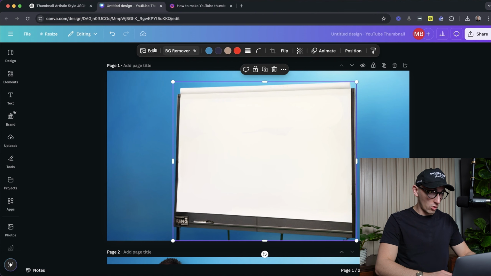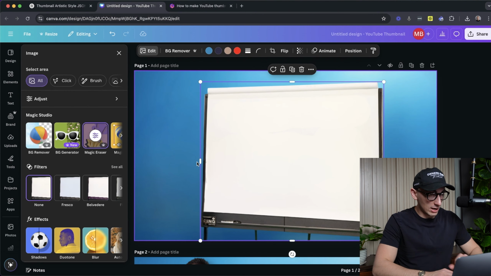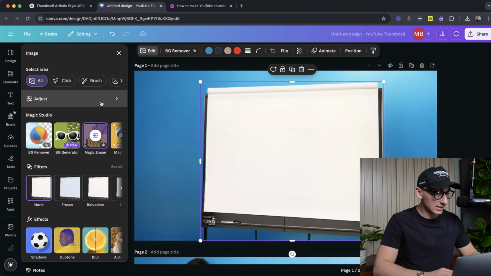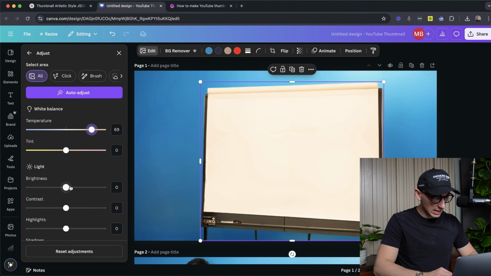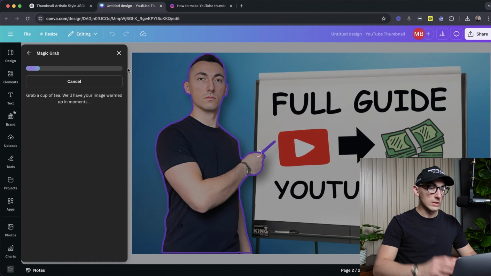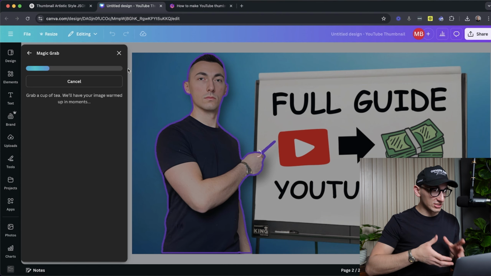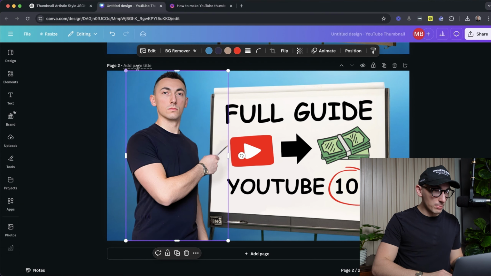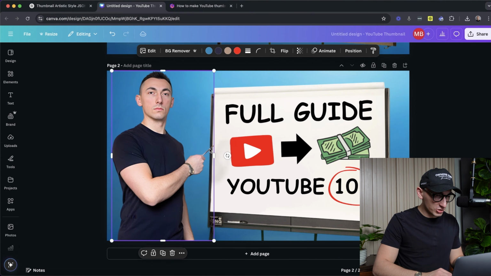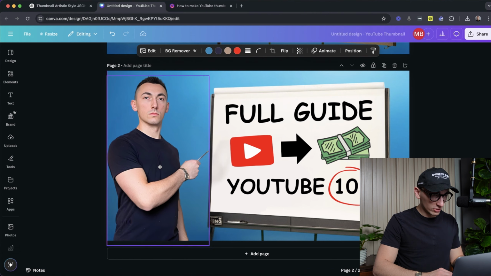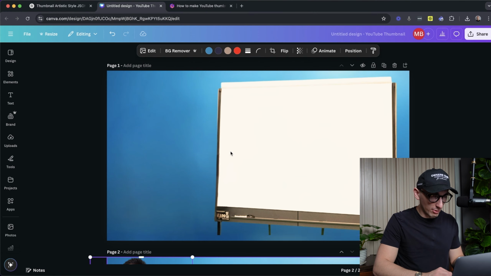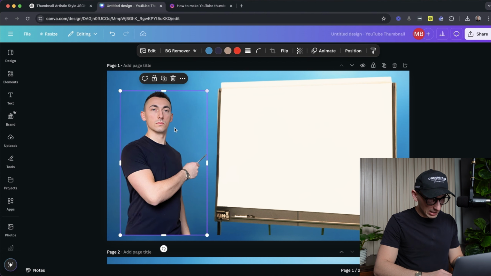I have more control. Me knowing how to use Canva the way that I need to get things done, I could go ahead and make any kind of change I want and it's going to keep up with me. Now, let's say I grab myself again and we're going to try the PNG dump. So I made sure to click the pen so it included that. So it was even a cleaner grab than before when I tried it up here. So let's take all of this. I'm going to go ahead and make myself smaller.